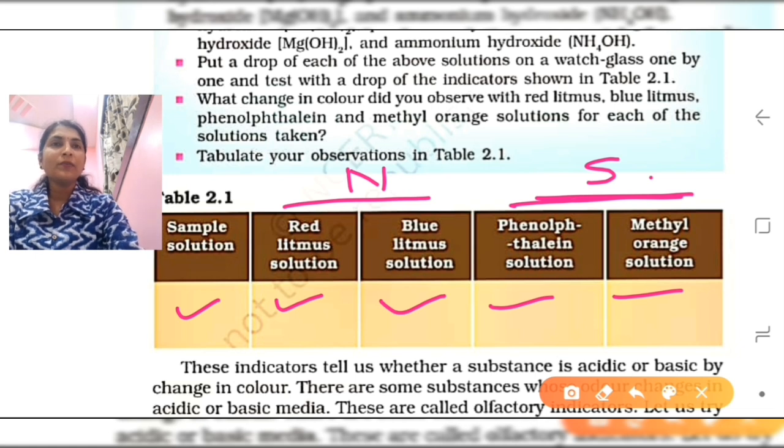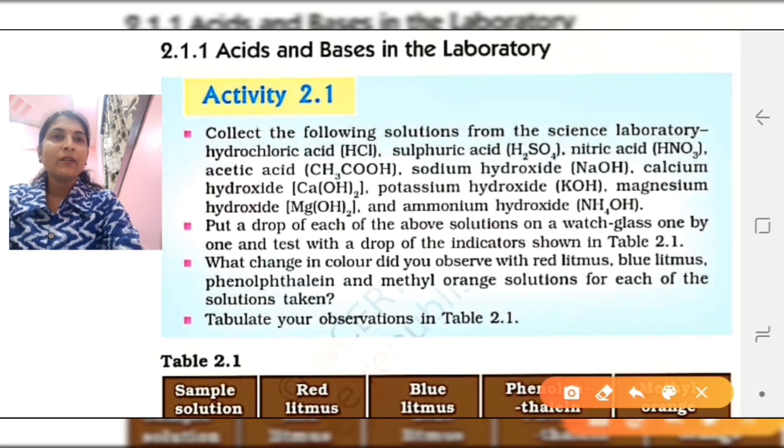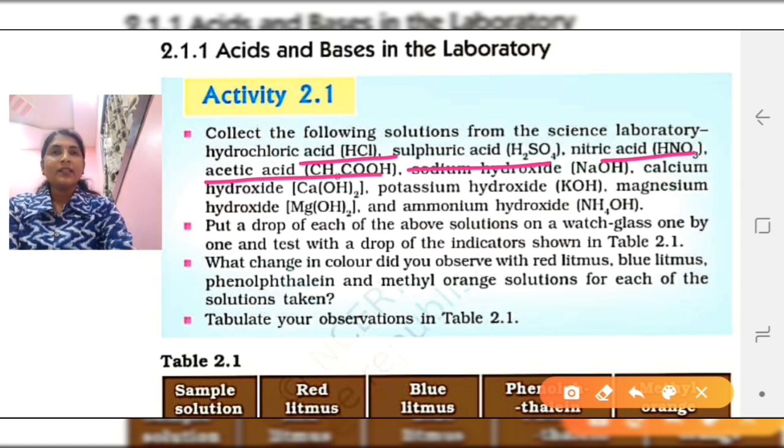So for that purpose you have to collect some sample solutions of the acids and some sample solutions of the bases. So which acids are you going to collect here? You can see hydrochloric acid, sulfuric acid, nitric acid, acetic acid. These are the acids. These samples you have to collect.